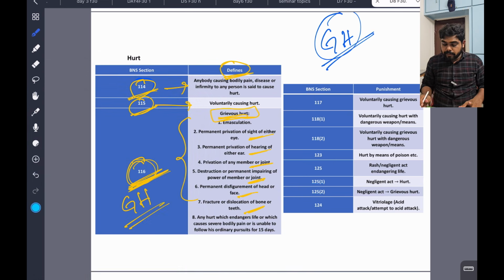Now we'll see the punishments: 117, 118, 123, 124, 125. This is also very important. Expect a question from this.